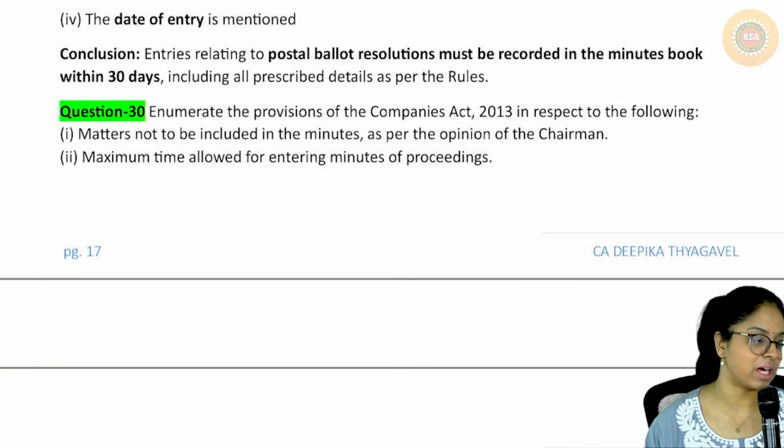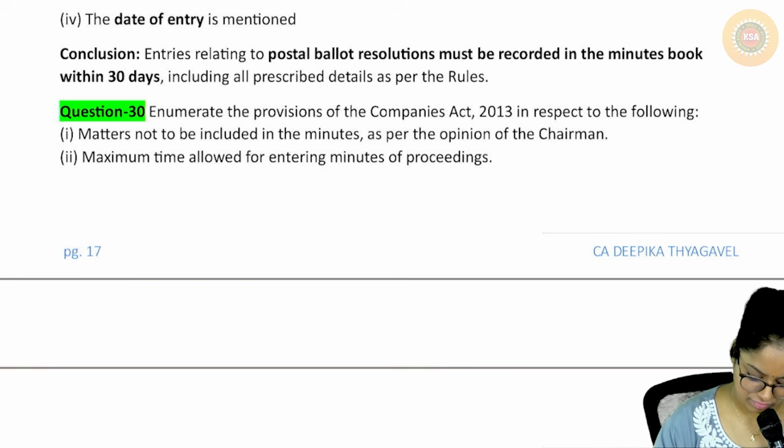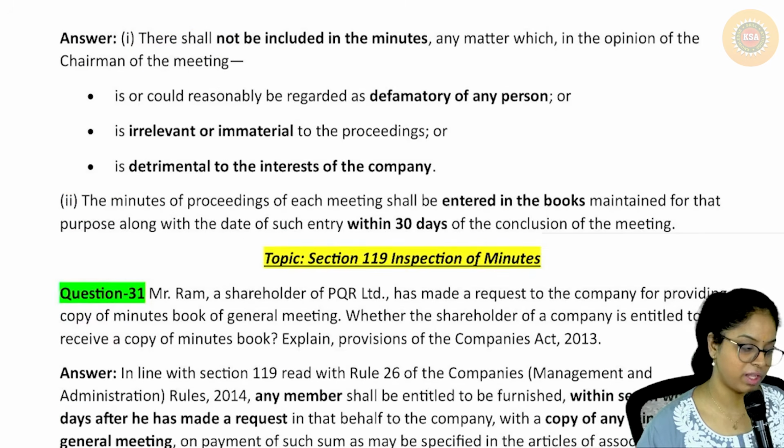Enumerate the provisions of the Companies Act in respect of the following. Matters not to be included in the minutes as per the opinion of the chairman. Yes, the 3 matters you can just write. Maximum time limit allowed for entering in the minutes: 30 days from the date of the meeting.